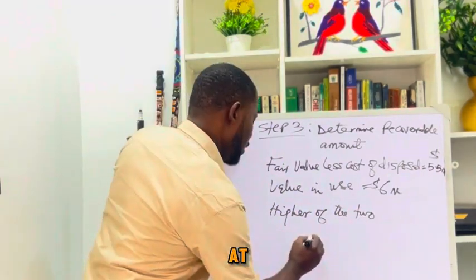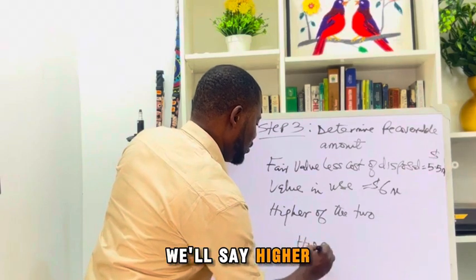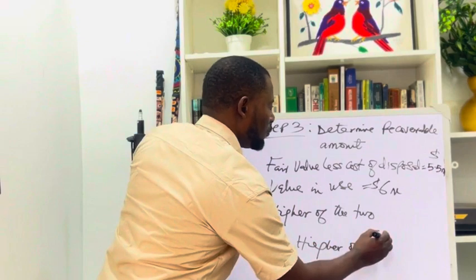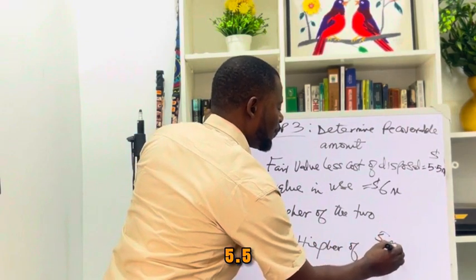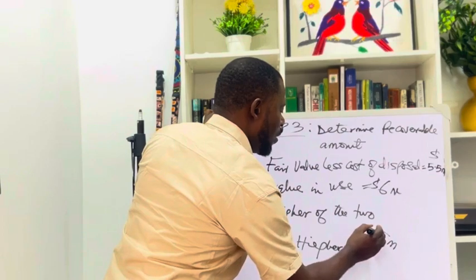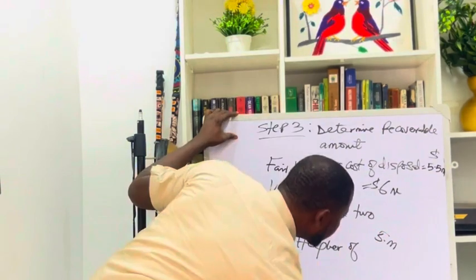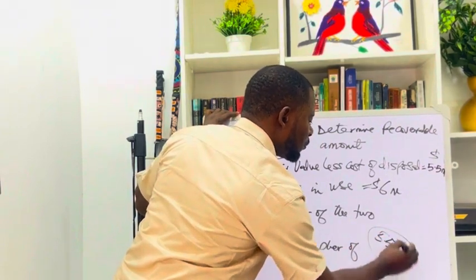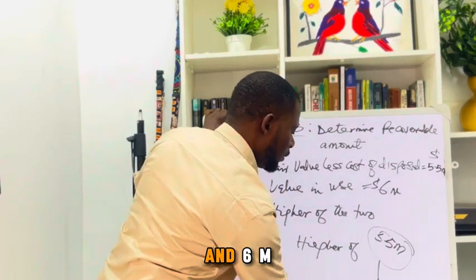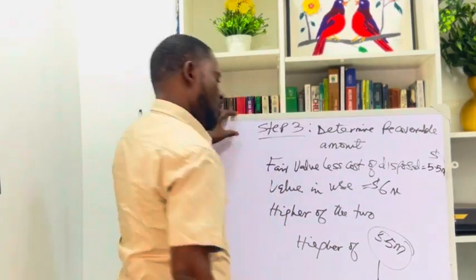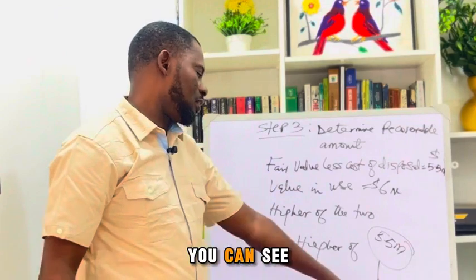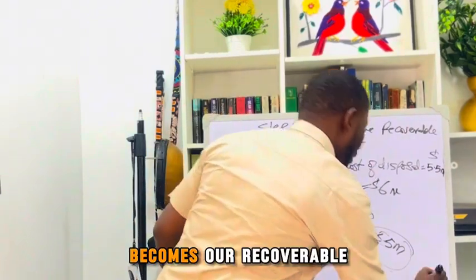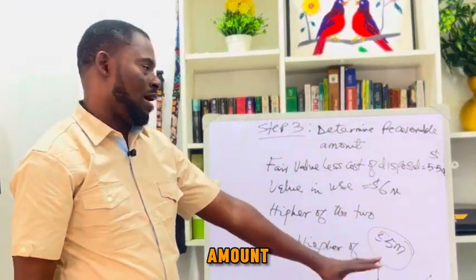So we're looking at the higher of 5.5 M and 6 M. So these two, which is higher? You can see that 6 million is higher. So 6 million becomes our recoverable amount.